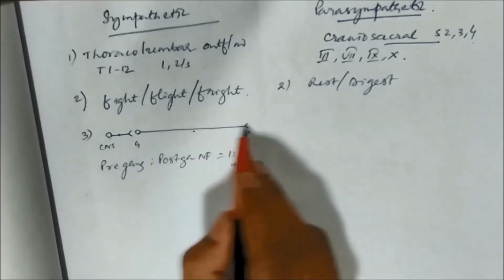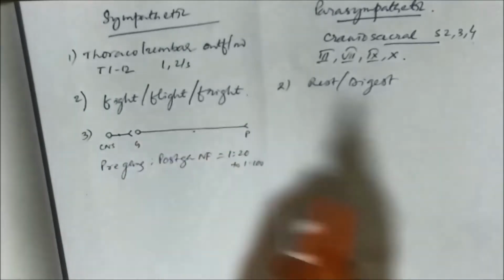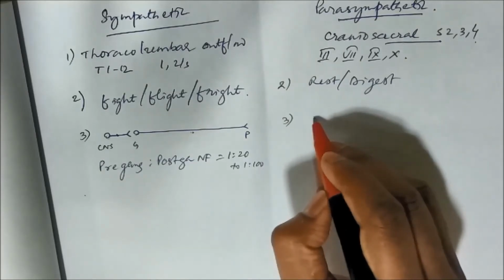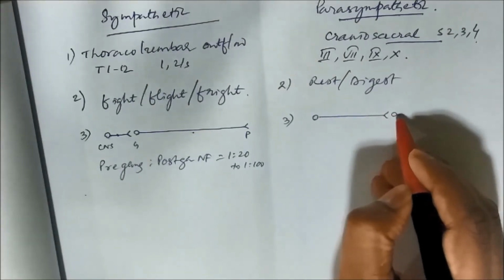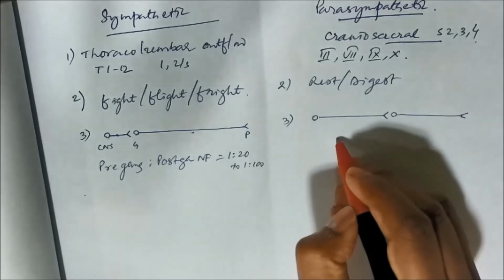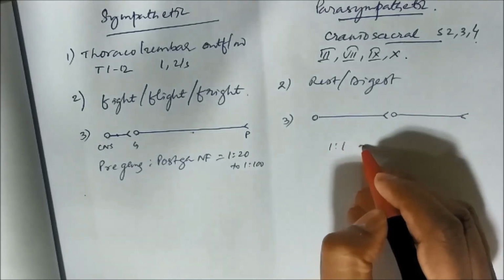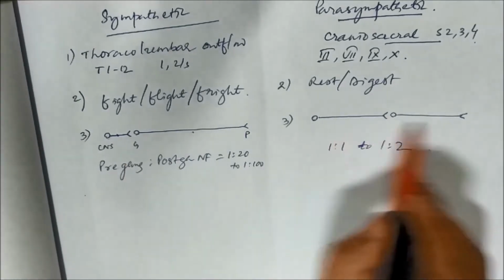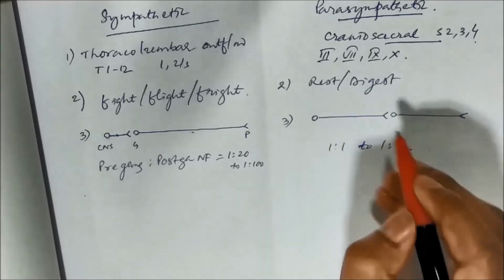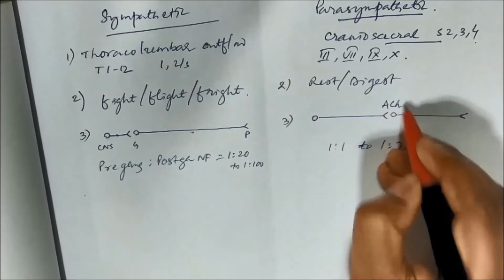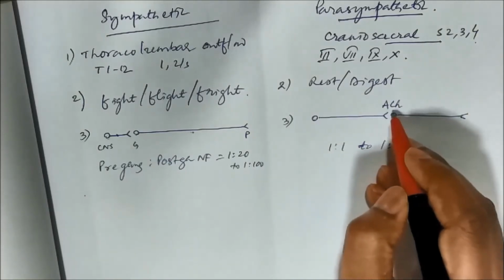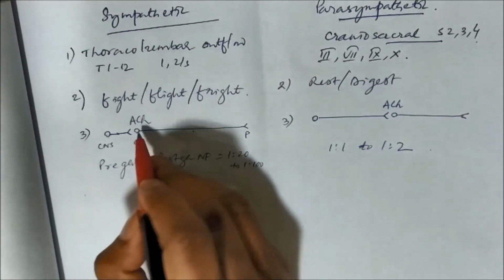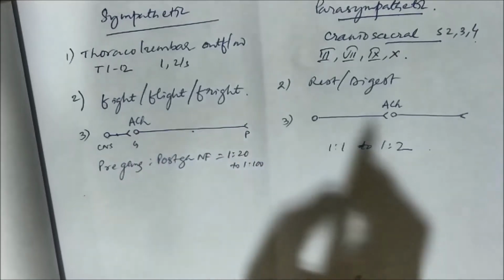1:100. Postganglionic nerve fibers can be 20 to 100 times more than the preganglionic nerve fibers. Whereas in the parasympathetic nervous system, it is almost the same or just a little bit more, only 1:1 or 1:2 maximum. This is the only pathway here, and at the ganglion, the neurotransmitter released from this nerve ending is always acetylcholine.